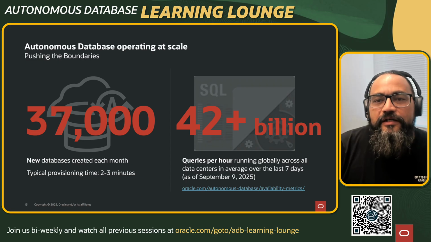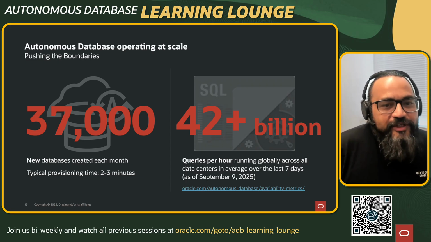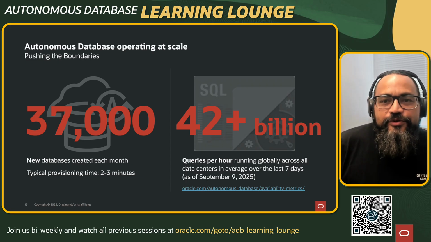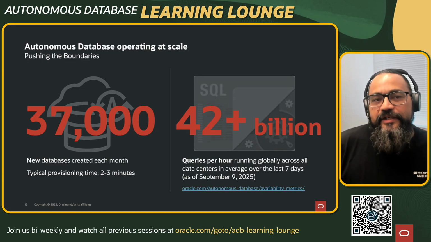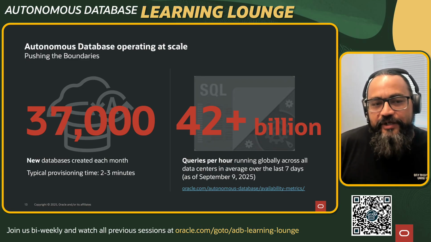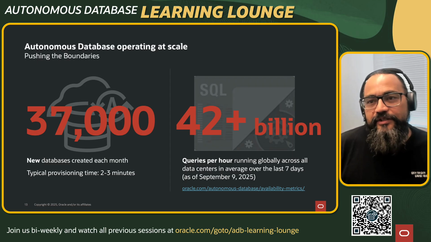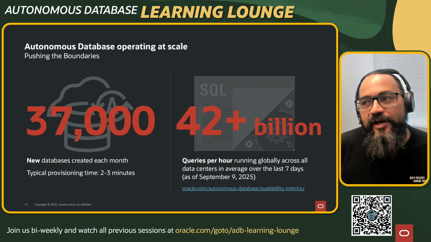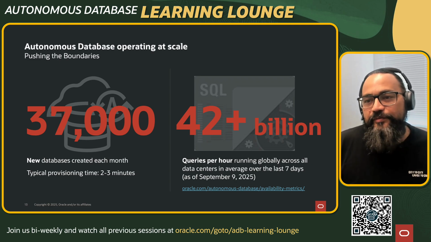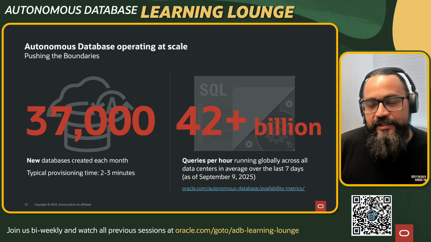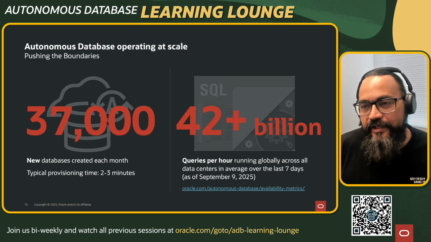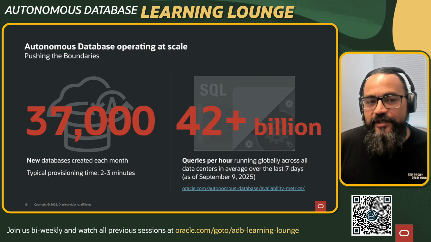Now, I'm just putting this slide out to show the scale at which autonomous database operates, right? We have like 37,000 new databases which get created every day. So our typical approach of somebody sitting down and monitoring stuff is not going to work. We need automated systems. We need things which self-mitigate to a significant extent. That's what we are really looking for.